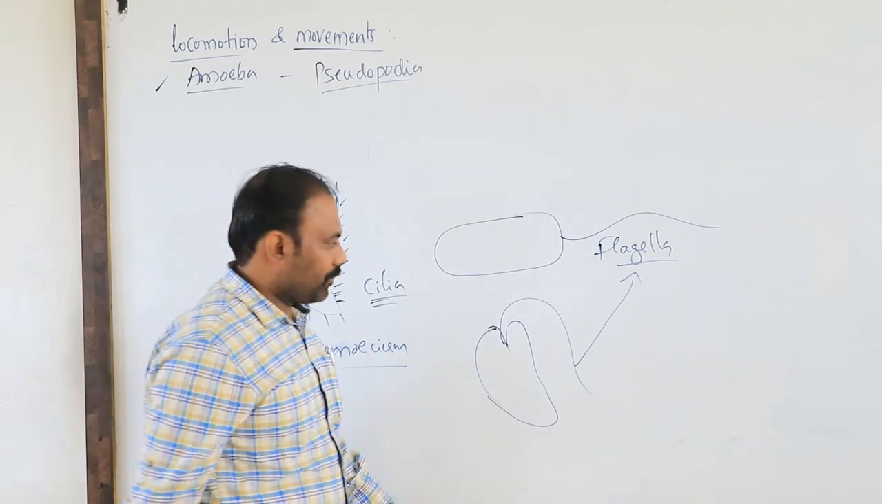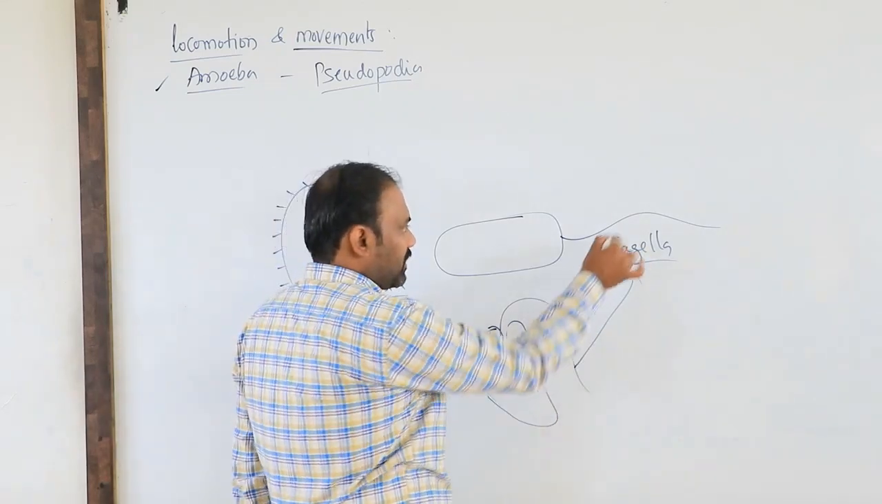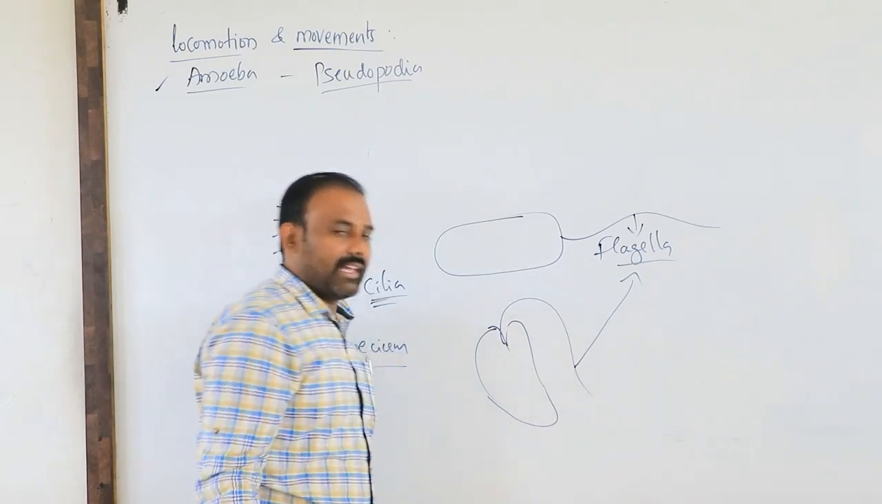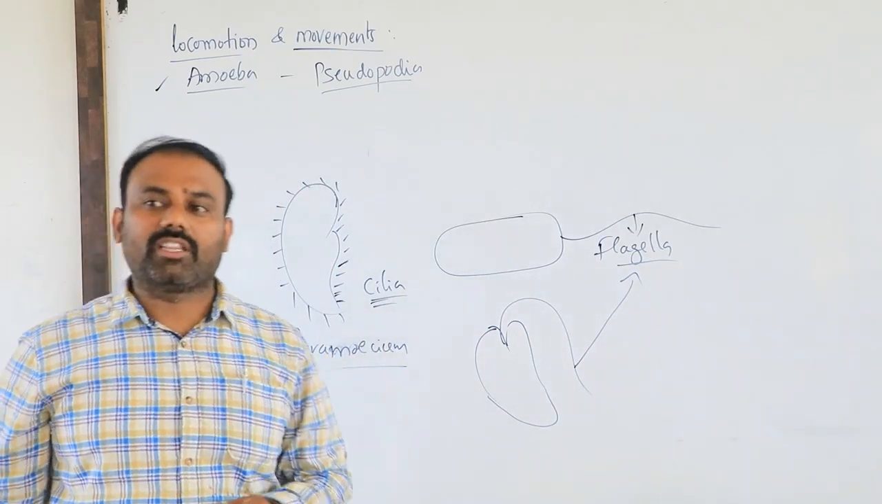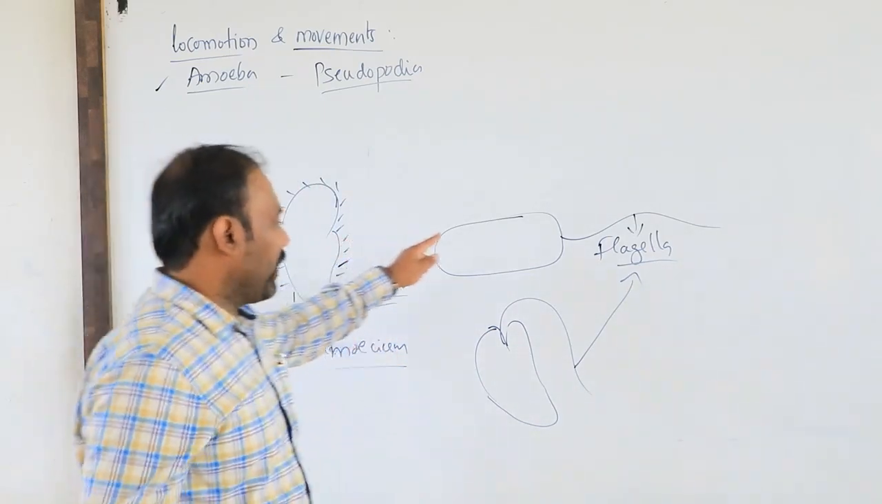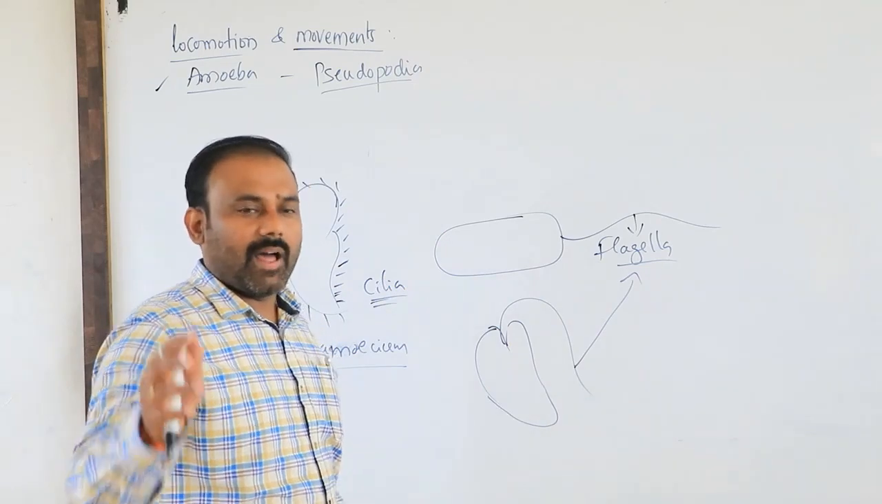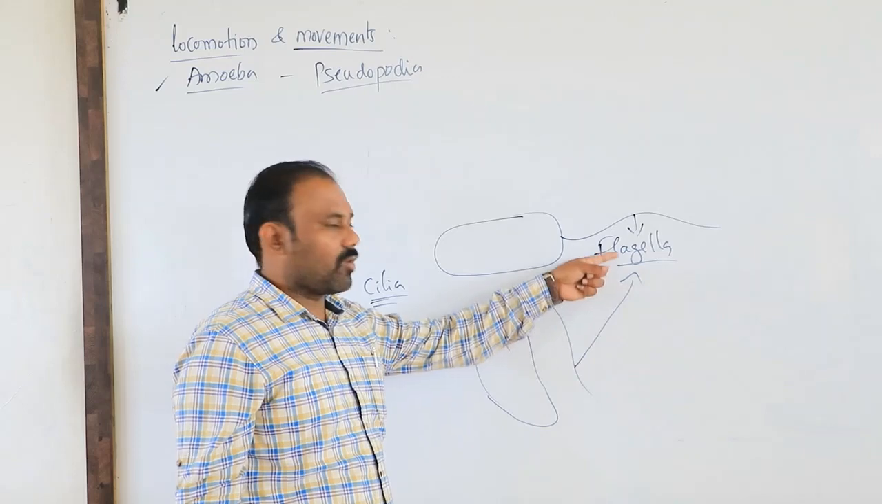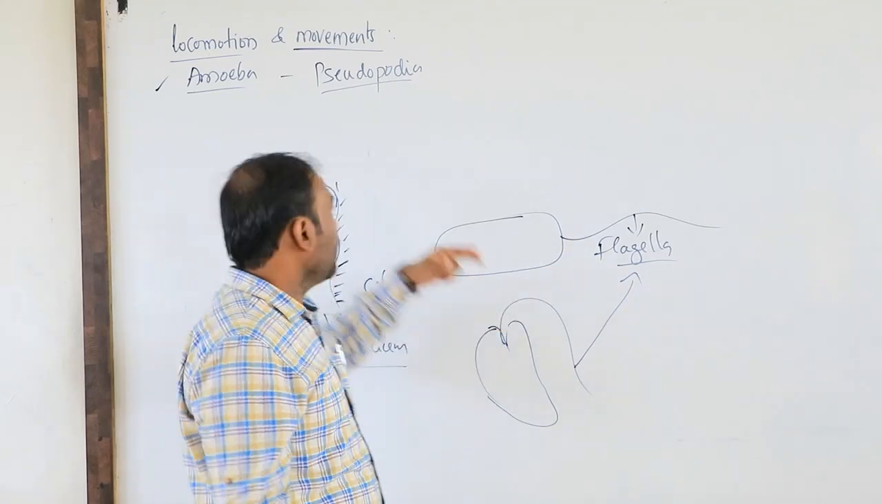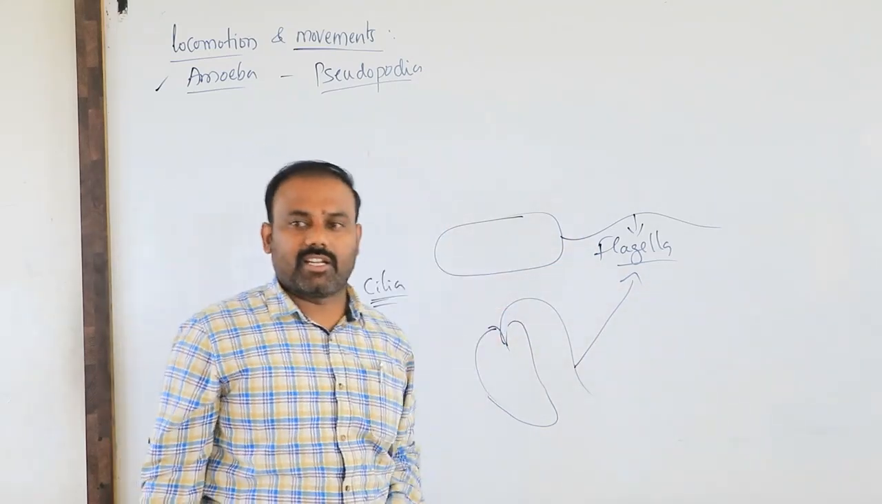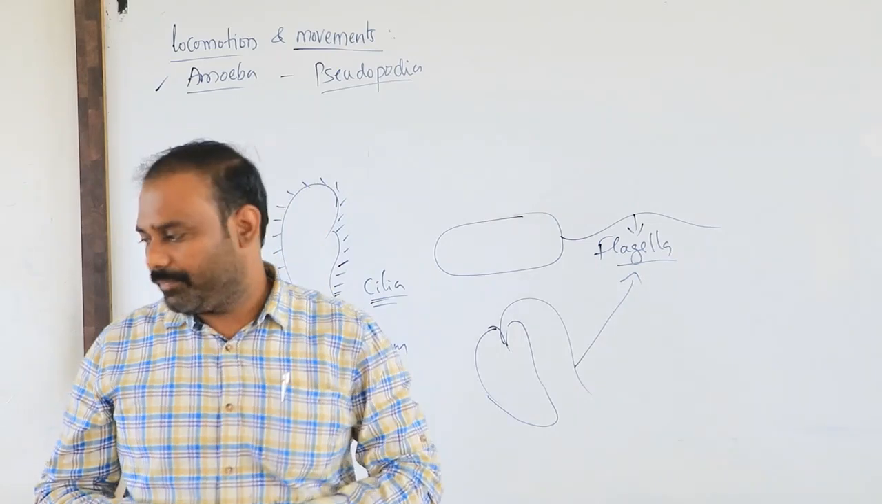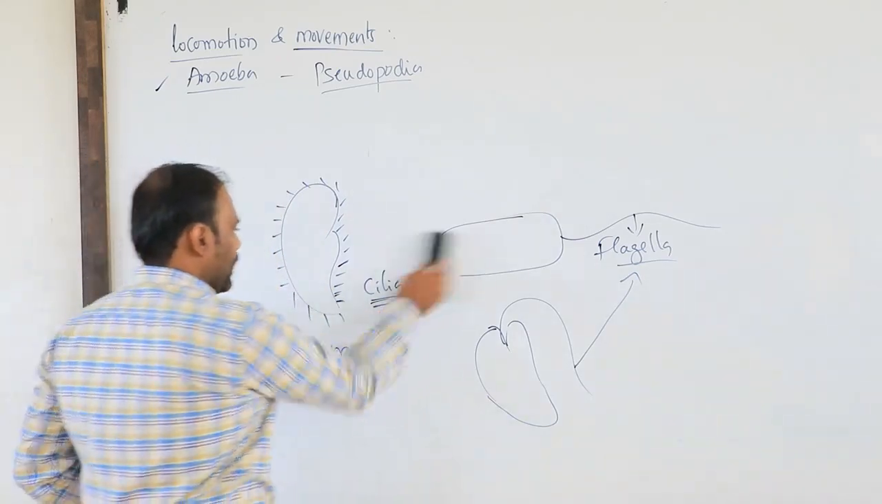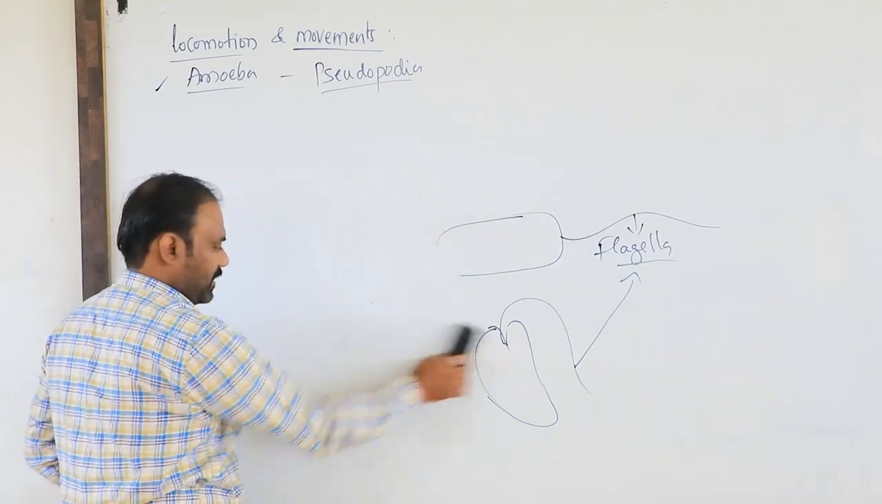Based on that, whatever the arrangement may be, these flagella play a very important role in the movement of the organisms from one location to the other location, or from one place to the other place. So for that reason, flagella are considered locomotory organs. At the same time, this is about smaller organisms.